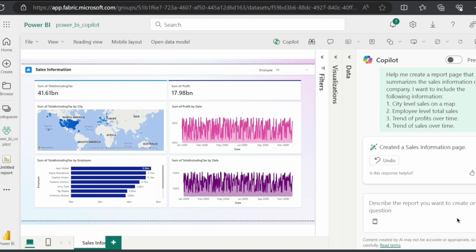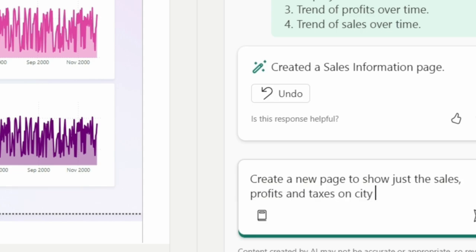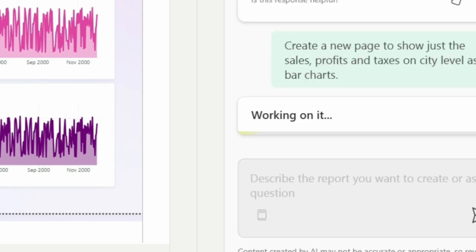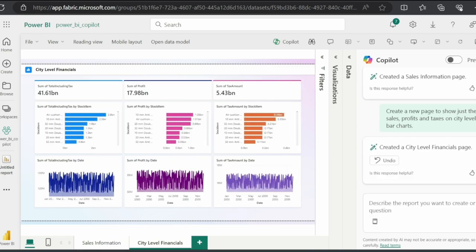You can even ask Copilot to create more pages with more granularity, and it will give you that. In this case, we are asking for sales, profits, and taxes on a city level. All the detailed charts were given back on a new page.